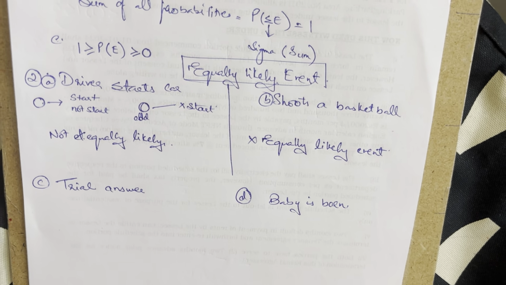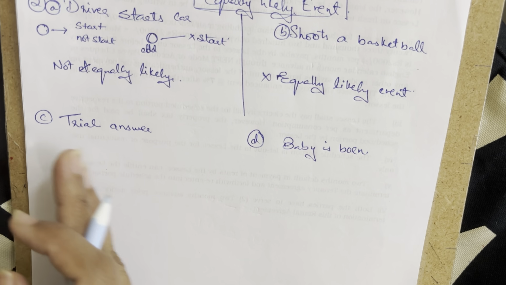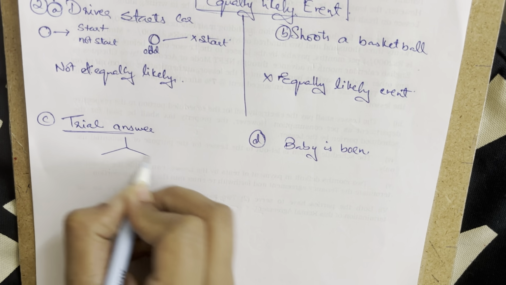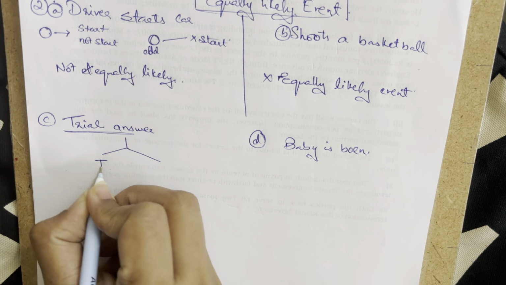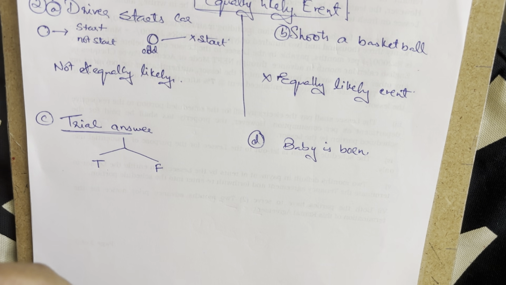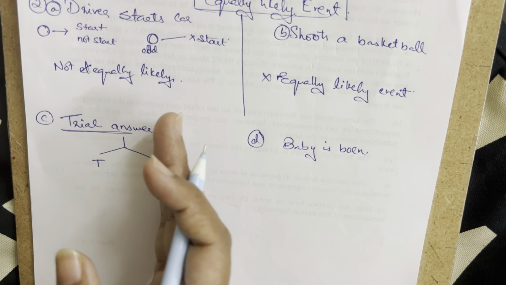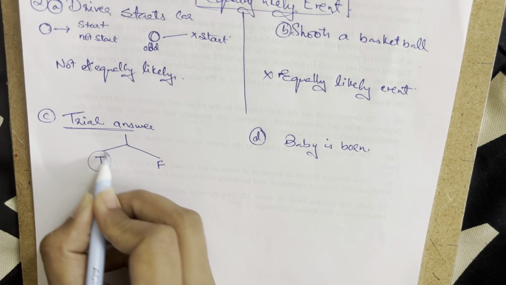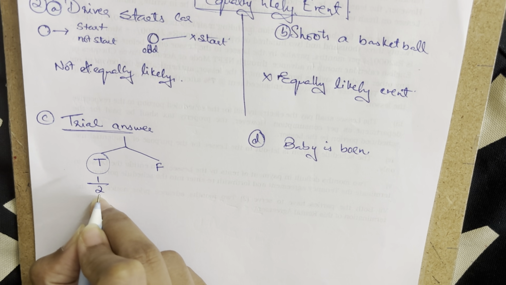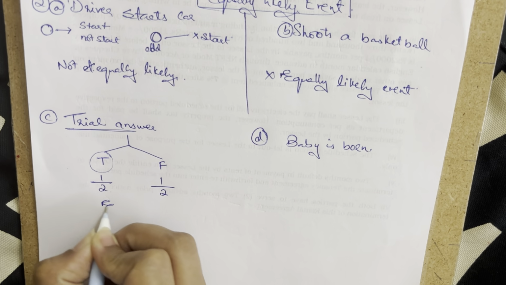Then the next question is where the trial is answered as whether the event is true or false. When we are talking about a trial, the answer is either going to be true or false, and he cannot make up any other story because he is just supposed to answer true or false, whether it is right or wrong. So true or false are the only two options. What will be the probability of true? It is going to be 1 upon 2, because the total number of outcomes is two. Here false will also be 1 by 2. So this is an equally likely event.